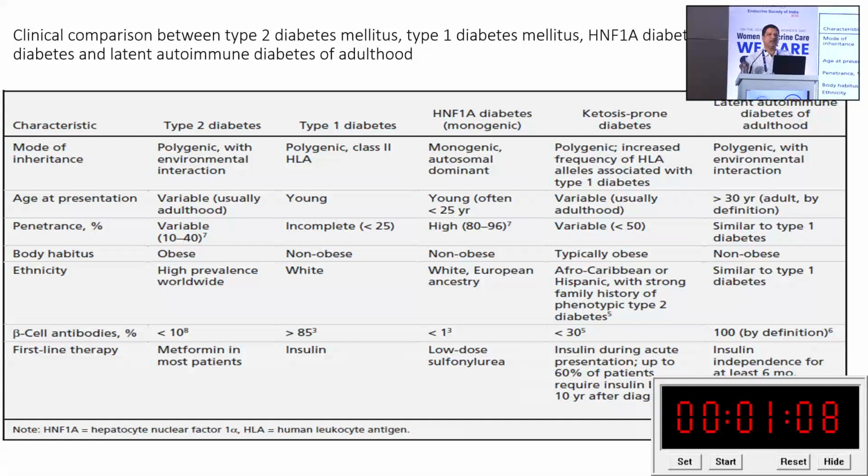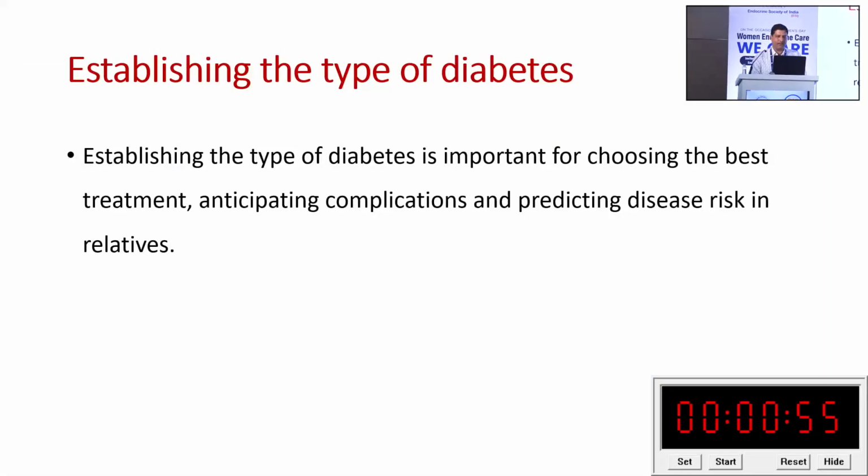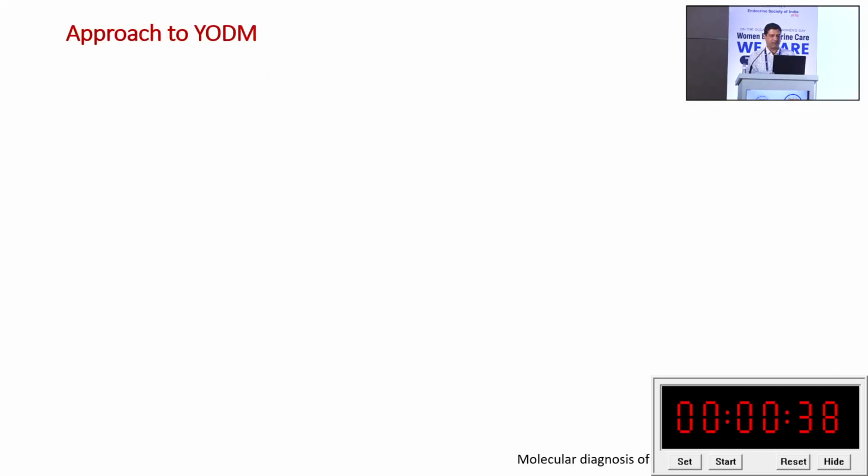Beta cell autoantibodies we will get in particular in type 1 and also LADA, but usually less in type 2 diabetes or in MODY. And again, first line of therapy, we know there are different types of therapies for different types of diabetes. So why do you need to establish the type of diabetes? Because once you establish it, it is easy to choose the best treatment. We can anticipate complications and also predict the disease risk in particular relatives, in their first-degree relatives we can discuss, or we can predict specifically in those groups of patients.